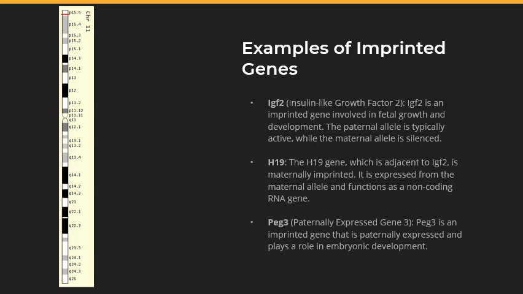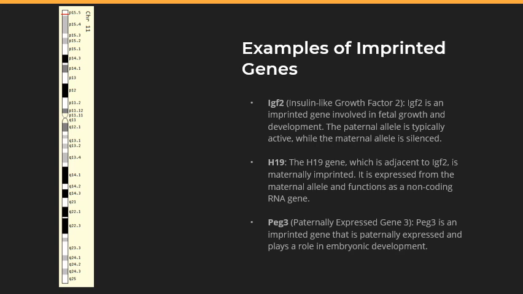Now let's talk about H19. The H19 gene is a non-coding RNA gene that plays a significant role in gene regulation and development. H19 is located on chromosome 11 in humans. It codes for long non-coding RNA molecules.